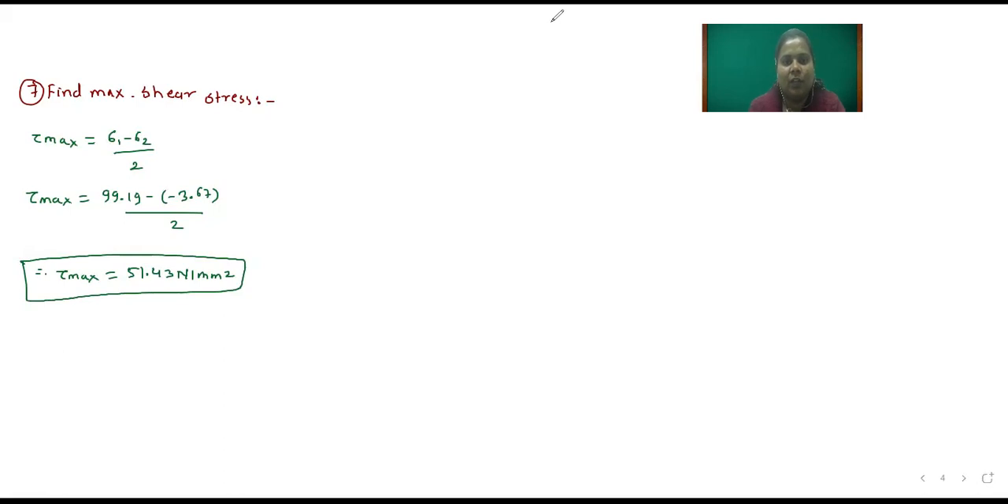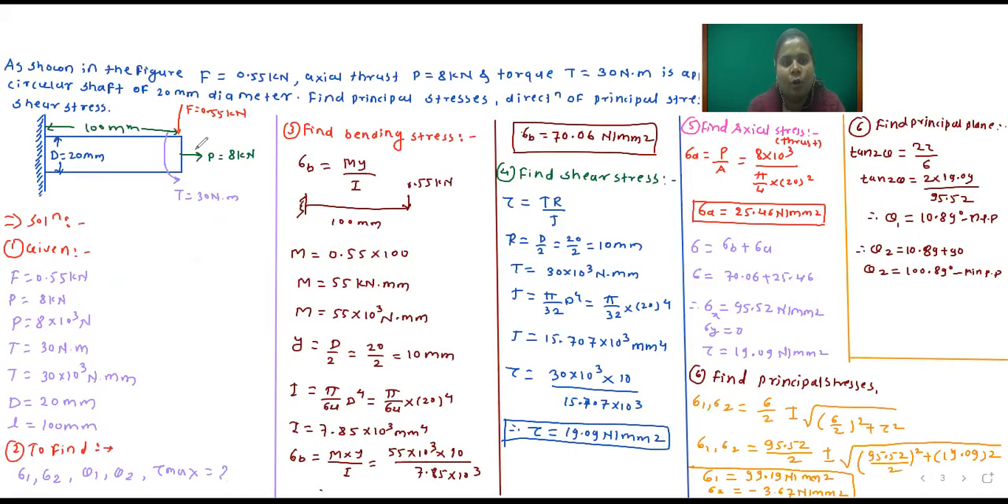Okay. So if force, axial thrust, and torque are given, you have to find first the bending stress, then shear stress, then axial stress due to thrust. After that, you have to add the bending stress and axial stress, and then apply the principal stress equation. And next is shear stress. Okay. So please write down, then we will solve the next numerical.